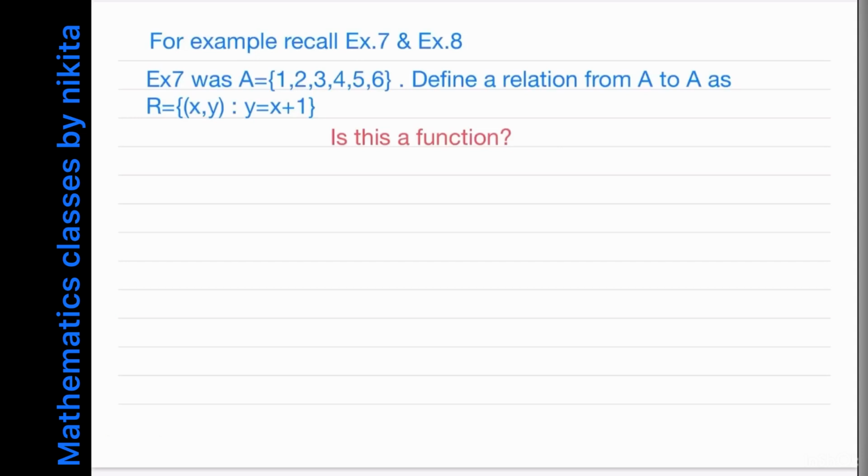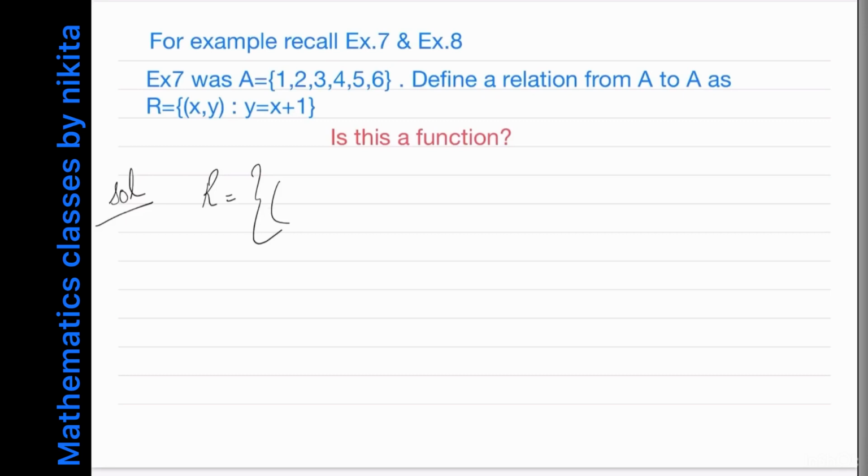Now let's see. Example 7: A is given to be {1, 2, 3, 4, 5, 6}. Define a relation from A to A as R is equal to all those (x, y) such that y is equal to x plus 1. Now the question is, is this a function? First of all, let us see this relation. If I write the roster form of this relation, then what will I get? It is given that y is x plus 1.